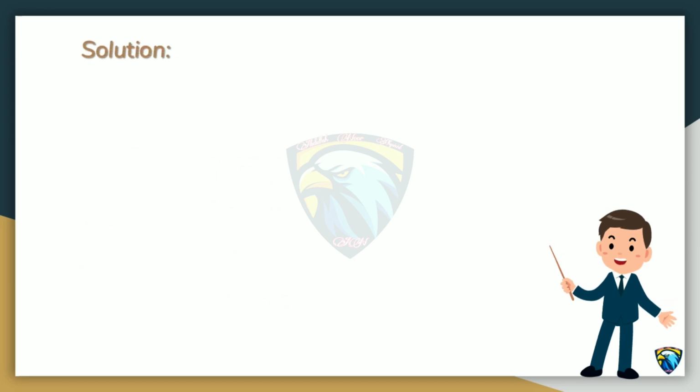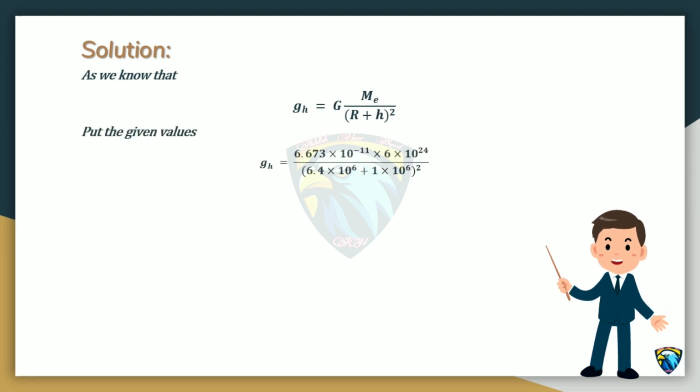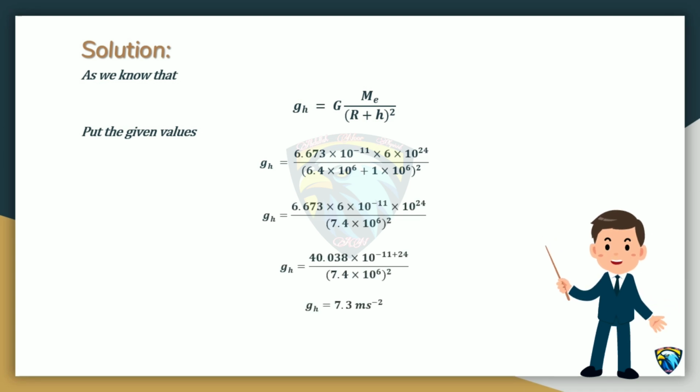Now move towards the solution. As we know that gh equals capital G Me divided by r plus h whole square. Put the values. We get the result, which is 7.3 meter per second square, the acceleration due to gravity at an altitude of 1000 km.